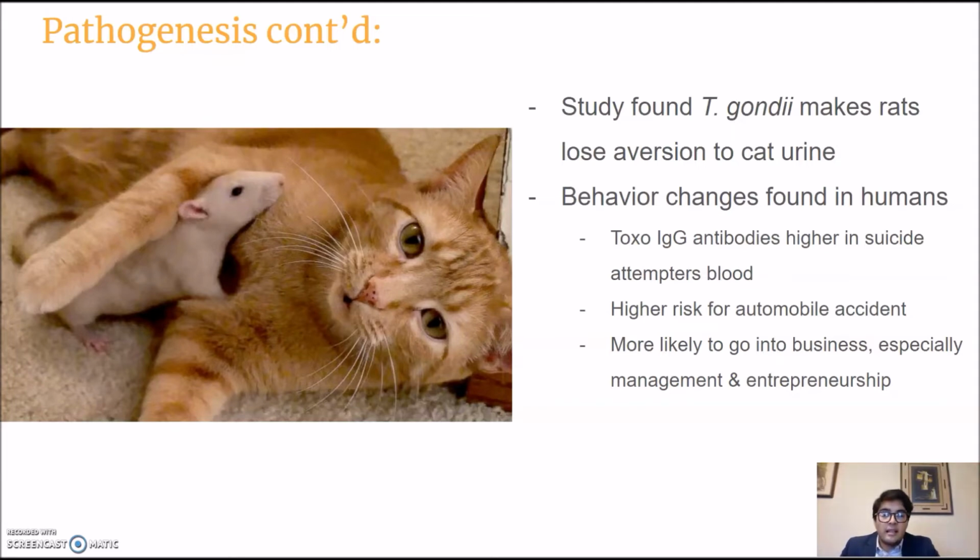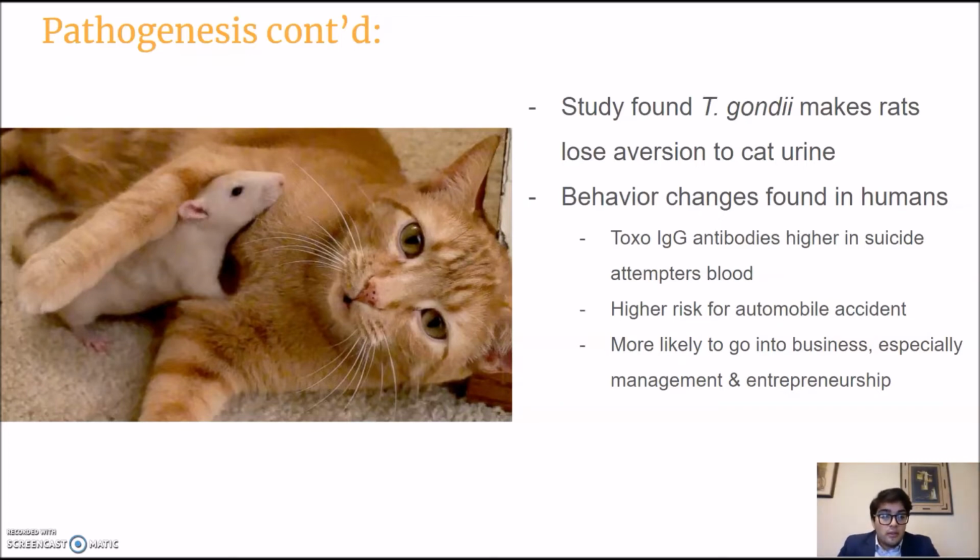Looking at some IgG antibodies, all these were found to be higher in the blood of suicide attempters who were schizophrenic. Because of that, we looked at a schizophrenic population, because there is a loose correlation that toxo might induce schizophrenia in people.